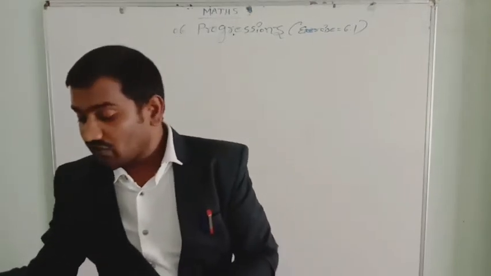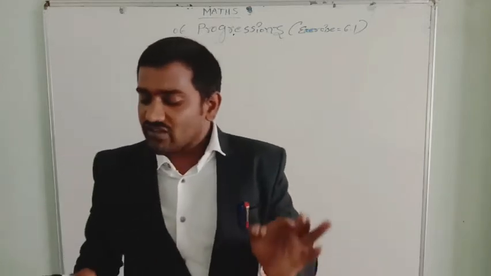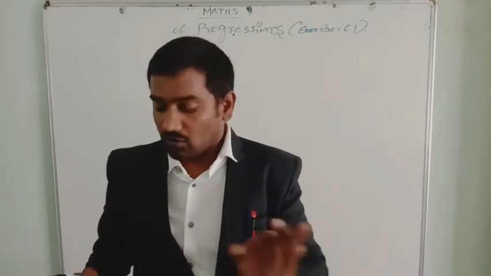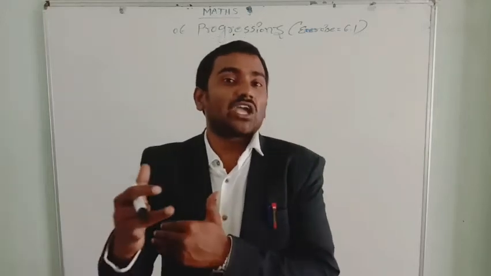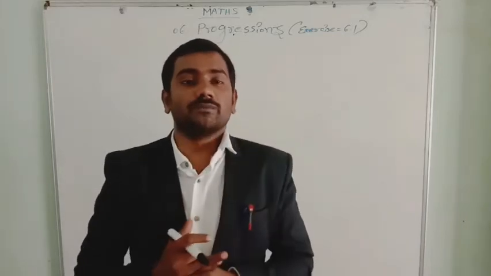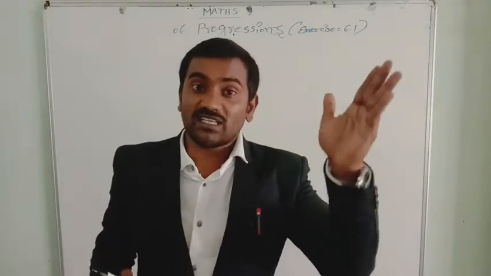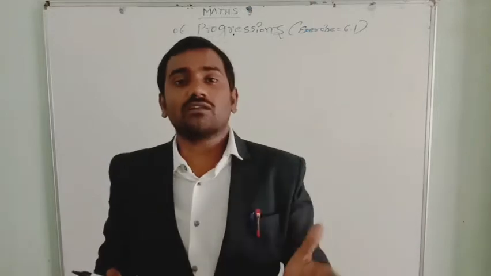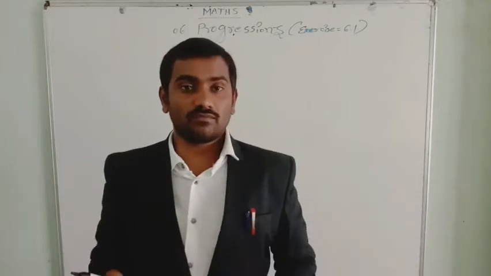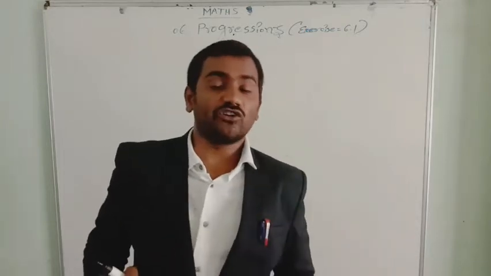Okay, so let's see the first question in 6.1. In which of the following situations does the list of numbers involved make an arithmetical progression, and why? Here they have given some situations. According to these situations, we have to make a list of numbers. While reading these situations, we will get some numbers. Is that list of numbers in arithmetical progression or not? If it is, by what condition is it in arithmetical progression? What is the first term and common difference? If it is not in arithmetical progression, why not? That we need to explain.